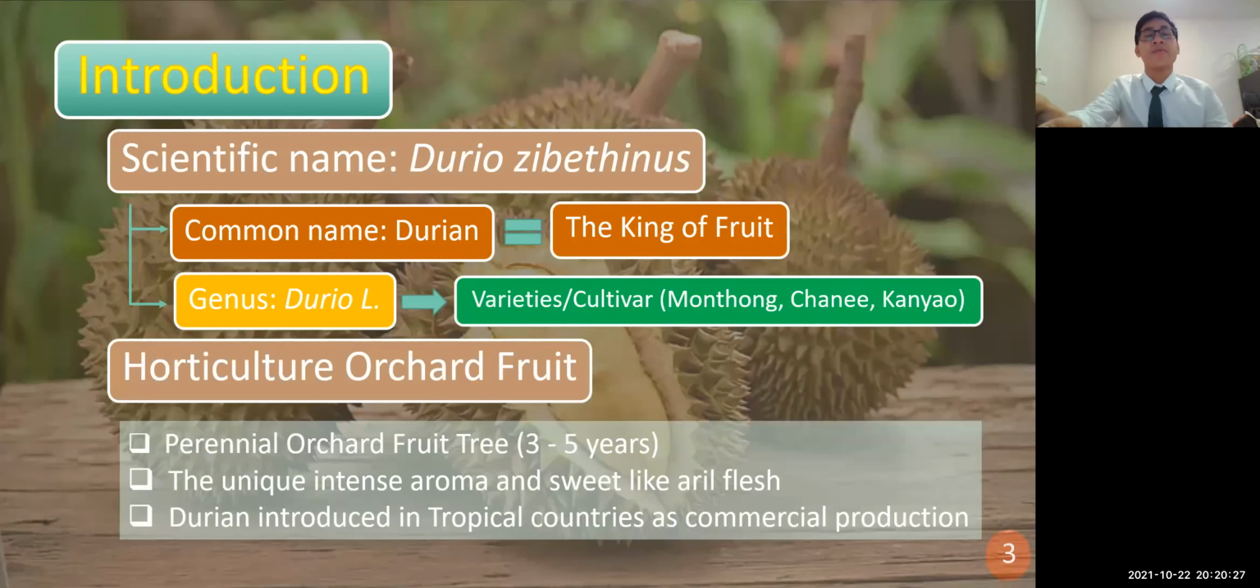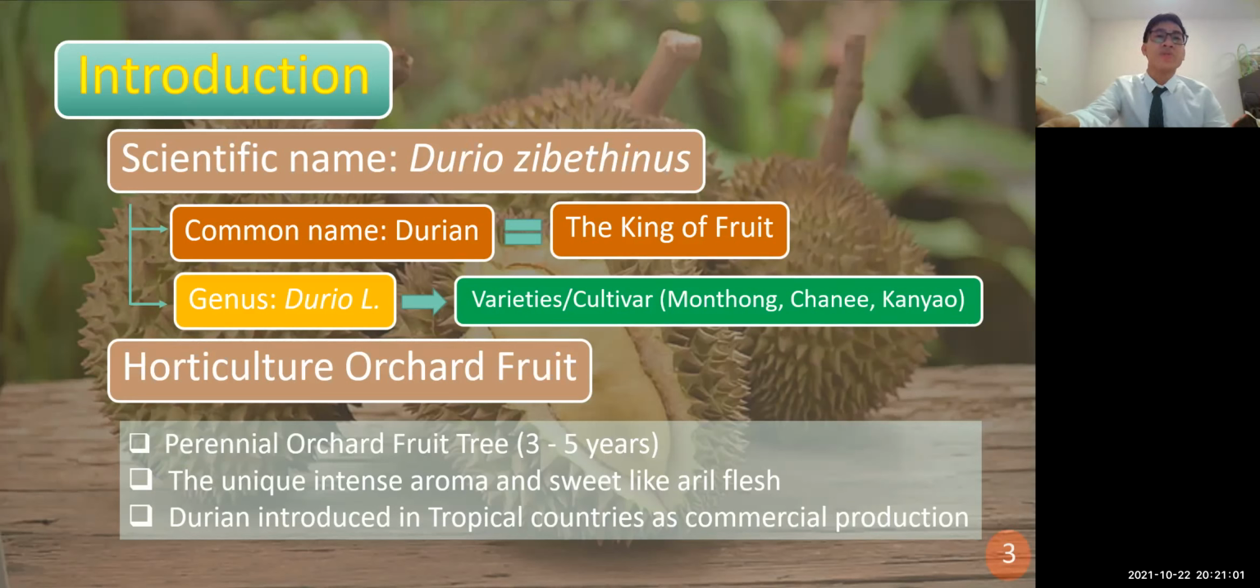Firstly, I would like to introduce the scientific name of durian, which is Durio zibethinus. The common name we call it is durian, and Asian people call it the king of fruit. The genus is Durio L., and the cultivars that we find in Thailand are Montong, Chani, and Kan Yao.